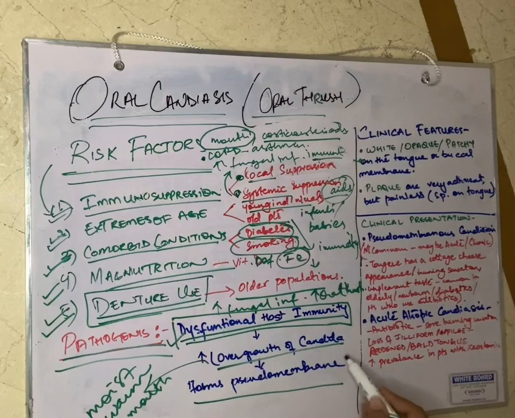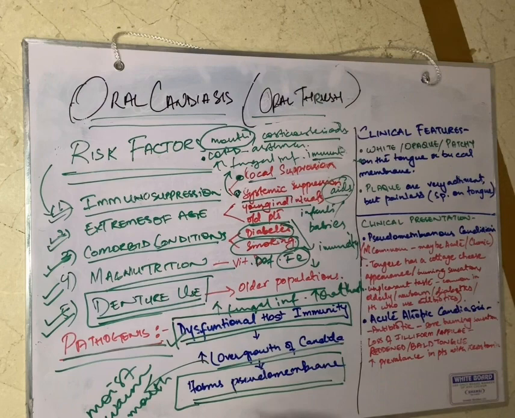form pseudomembranous adhesions on the tongue, which are very difficult but painless to remove, right? So the Candida albicans or Candida species forms these pseudomembranes on the tongue, which are very difficult to remove. Often, they can only be removed by a scraping method.